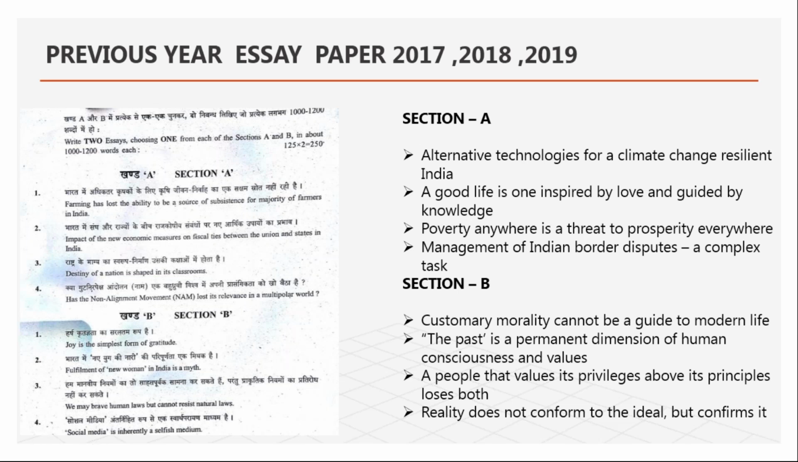Now see this, impact of new economic measures. And destiny of a nation is also shaped in the classroom. This is about teaching, how teaching changes the destiny of a nation. Out of these four topics, I will prefer farming, and I think sociology students can write this topic better. Now it is a sure shot that you are getting at least one topic from sociology in section A. Now come to section B.